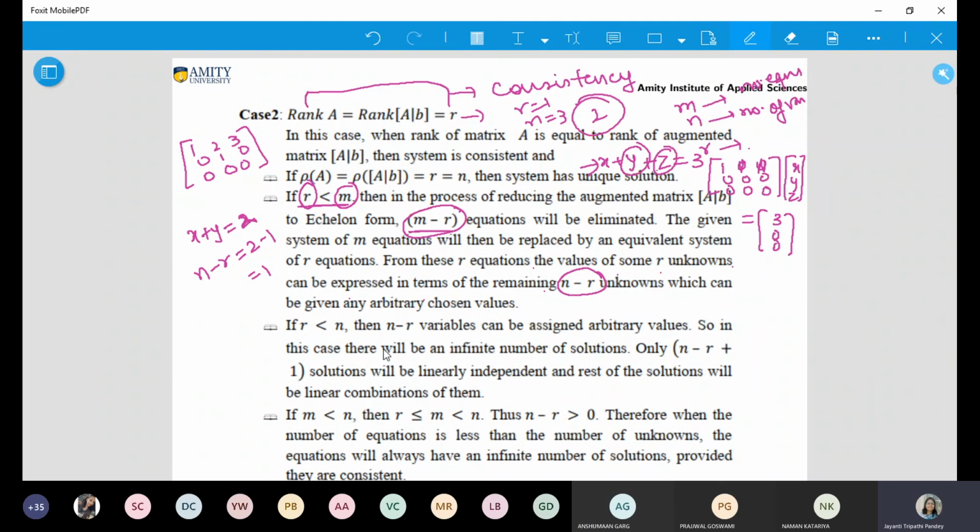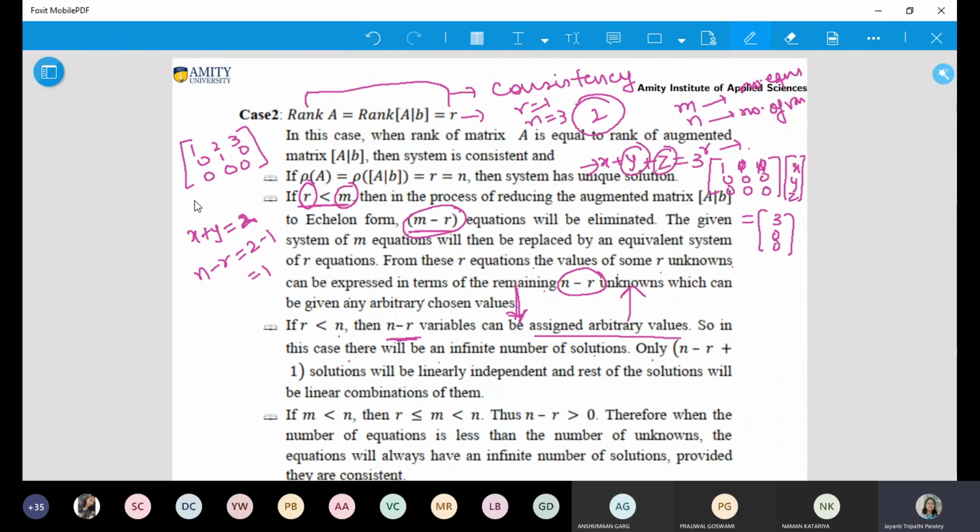Now the third part of it. If r is less than n, actually it is the same part in continuation. If r is less than n, then n minus r variables can be assigned arbitrary values, same as mentioned here. So in this case, there will be an infinite number of solutions. Obviously, when you are getting arbitrary values, you can keep on changing the values.